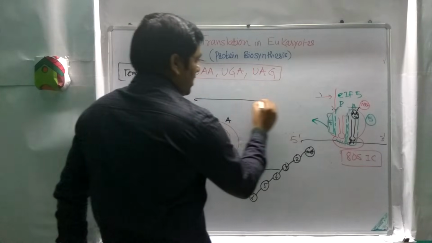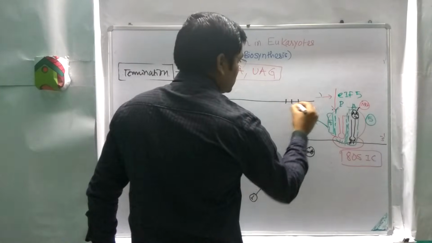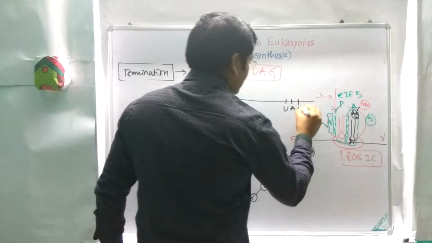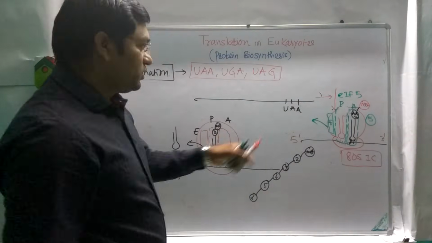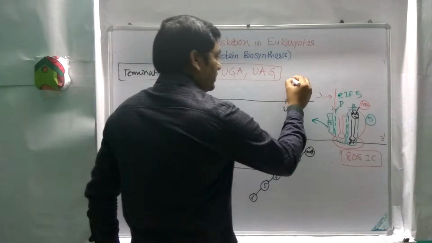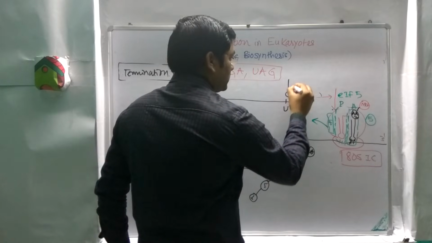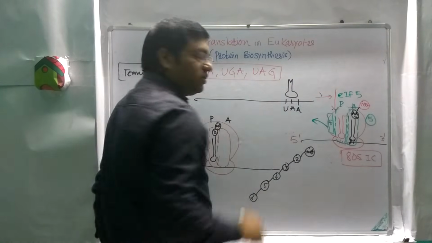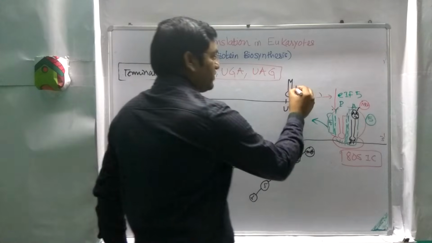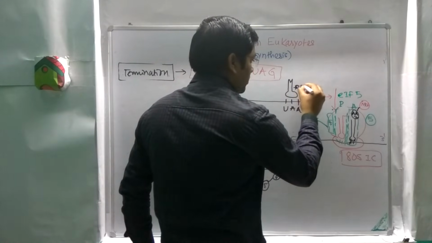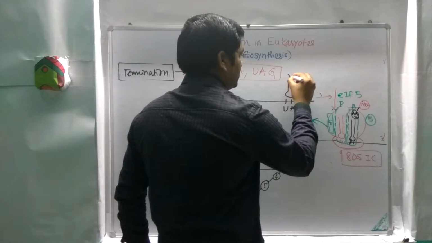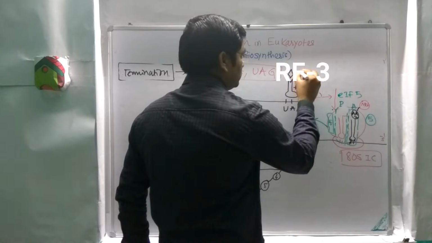This is mRNA, and this one is the stop codon UAA. When they encounter the stop codon, there is attachment of a release factor which is structurally similar to a tRNA molecule. This one is release factor 1 and this one is release factor 2.